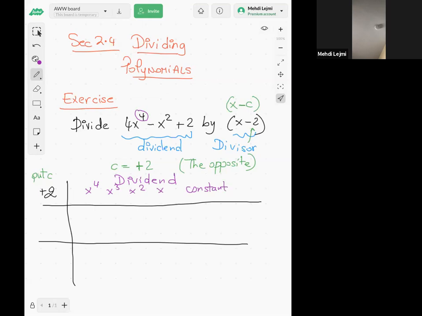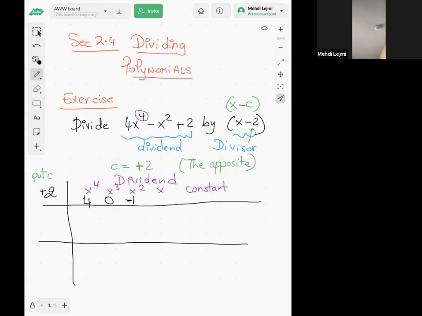Again, guys, even though there's no x cubed, you have to put 0 for x cubed. So for x to the 4, the coefficient is 4. There's no x cubed, but we still put 0. For x squared, it's minus x squared, so it's -1.